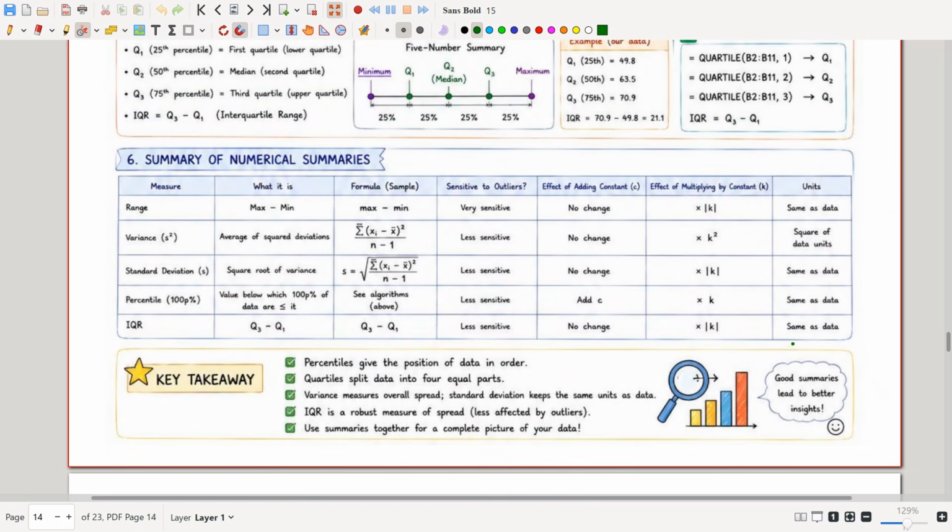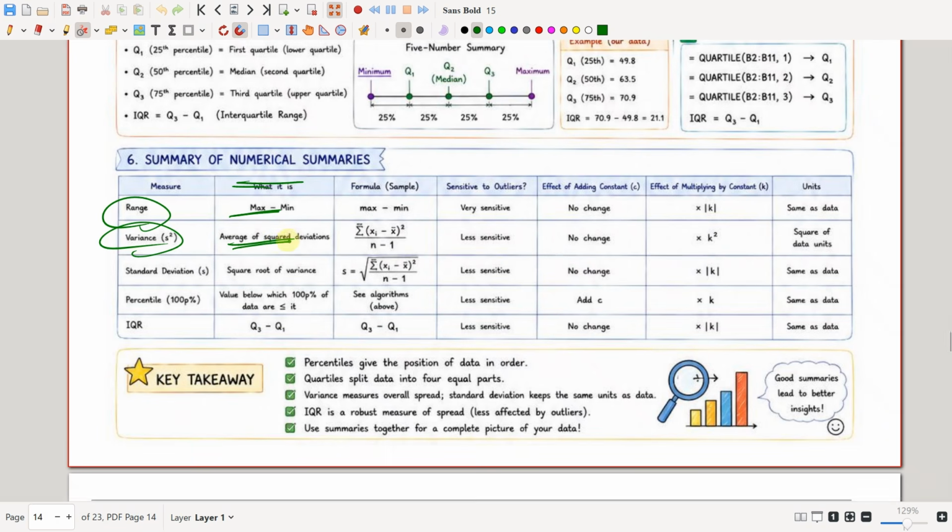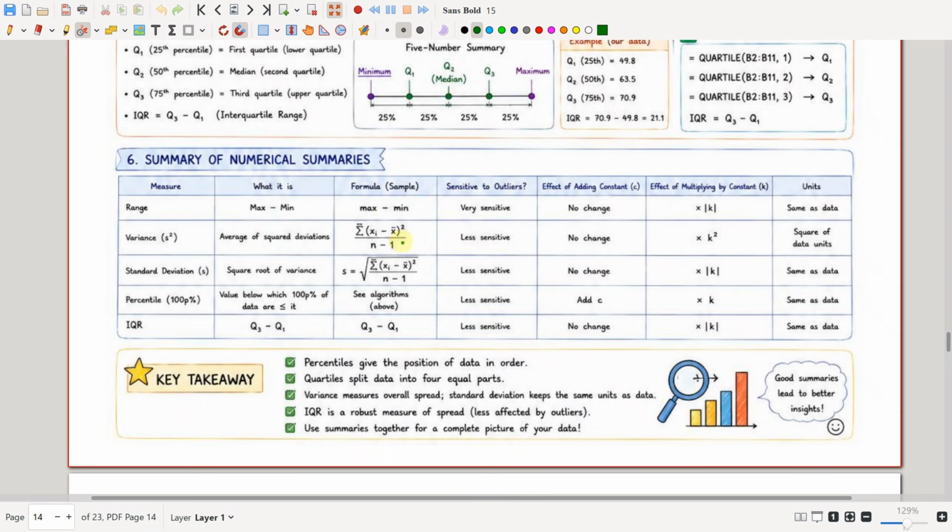Okay, so the summary of all the numerical summaries: range is maximum minus minimum, variance is the average of all the squared deviations, that is summation of (xi minus x bar) the whole squared divided by n minus 1. This is the sample formula, and for the population you have (xi minus mu) the whole squared divided by n. The sample standard deviation is the root of the sample variance, and the population standard deviation is the root of the population variance.